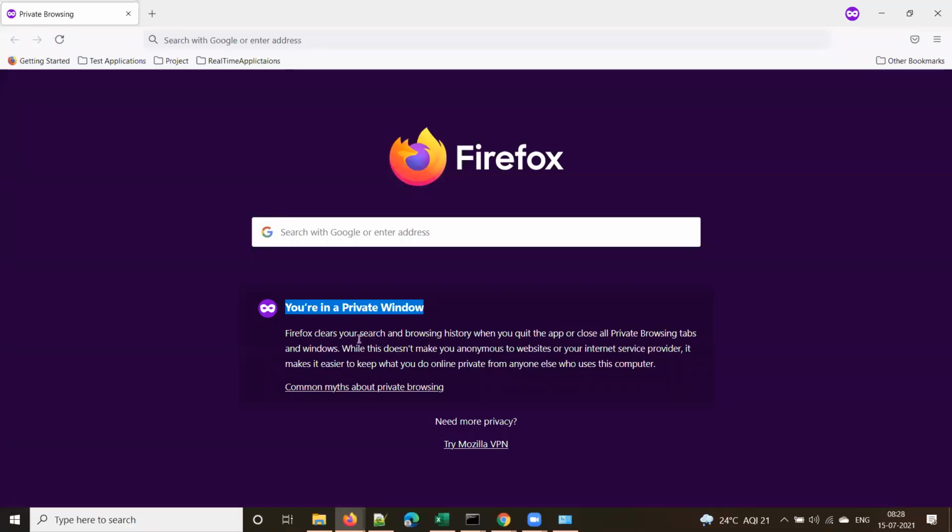It's saying that you are in a private window. Firefox clears your search and browsing history when you quit the app. It's clearly saying here it will clear all your search and browsing history when you quit the app. That means when you close the browser, it will clear all the browsing history, and anything you search for. Or close all private browsing tabs and windows. That's why this is called a private browser.